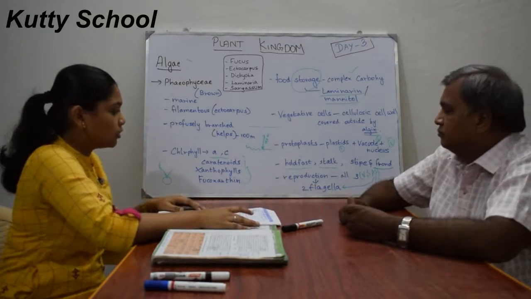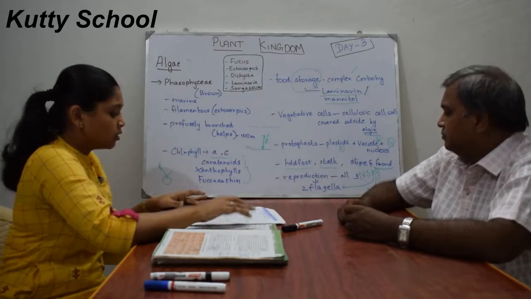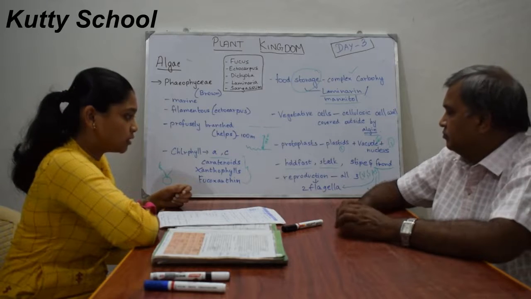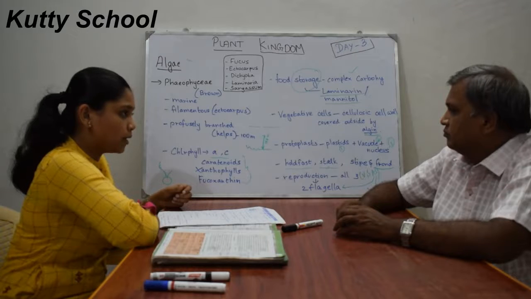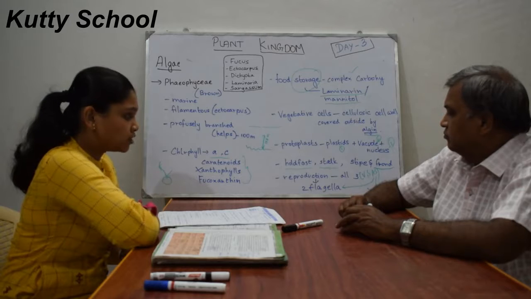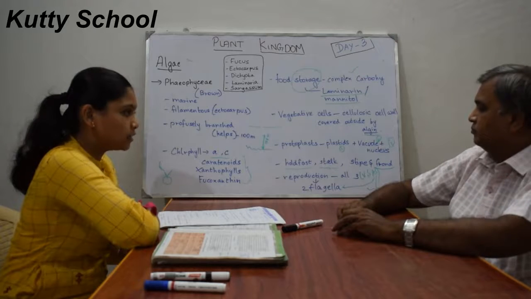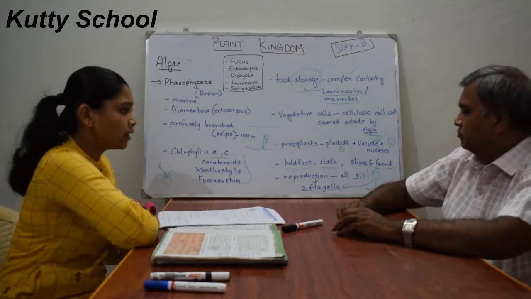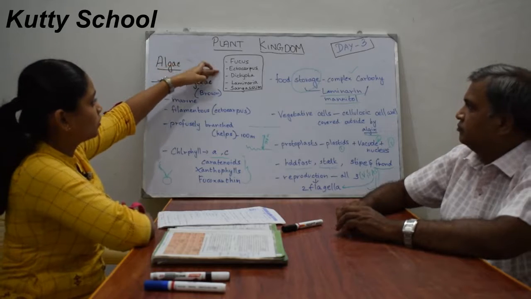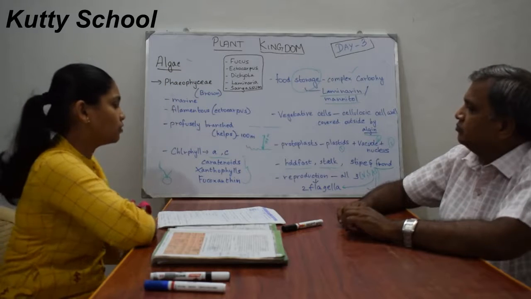In sexual reproduction, it exhibits all 3 kinds: isogamous, anisogamous and oogamous. Here the union of gametes takes place in a structure called the oogonium. All the sexual gametes are also pear shaped, with 2 laterally attached flagella. Examples are Fucus, Ectocarpus, Dictyota, Laminaria and Sargassum. These are the examples of Phaeophyceae.